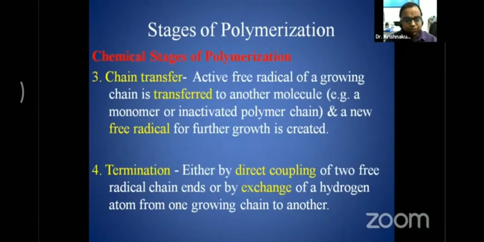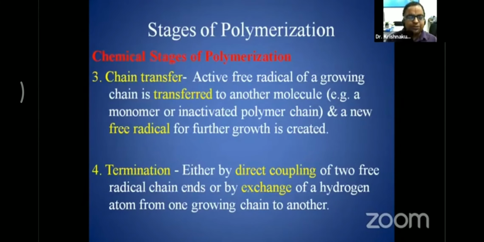And the fourth stage is termination. The termination is done either by direct coupling of two radical chains or by the exchange of a hydrogen atom from one growing chain to another growing chain. So there are four chemical stages of polymerization: induction, propagation, chain transfer, and termination.